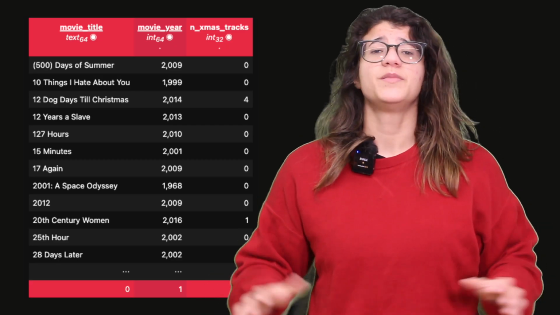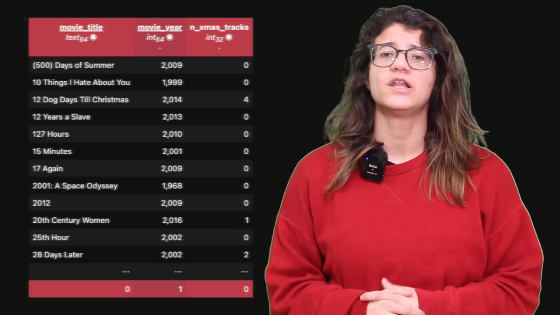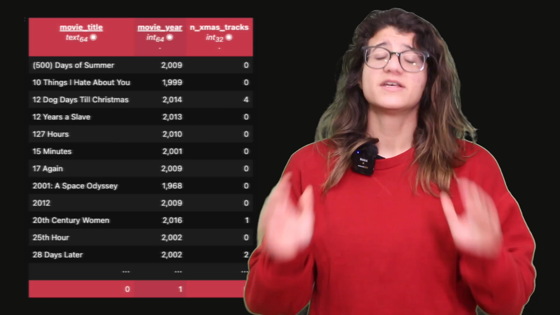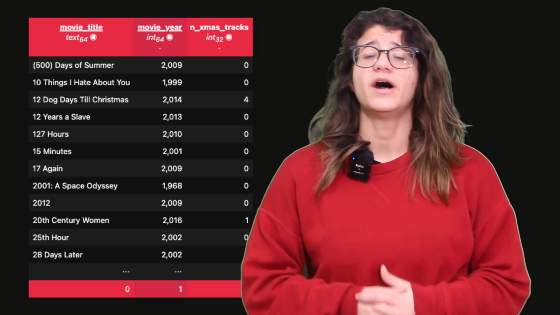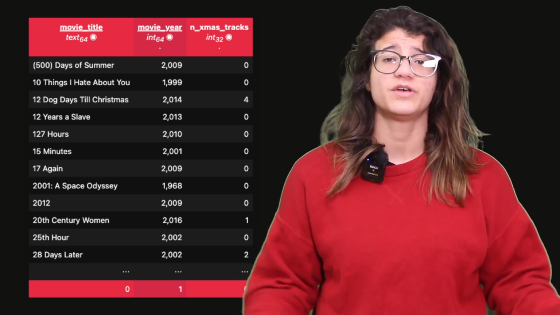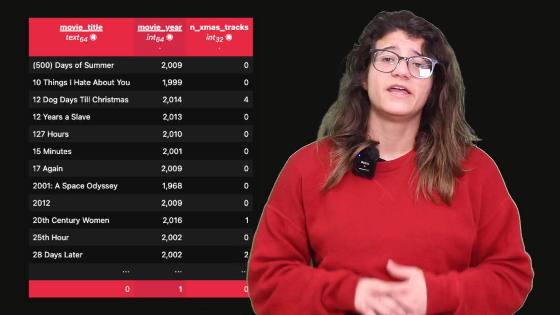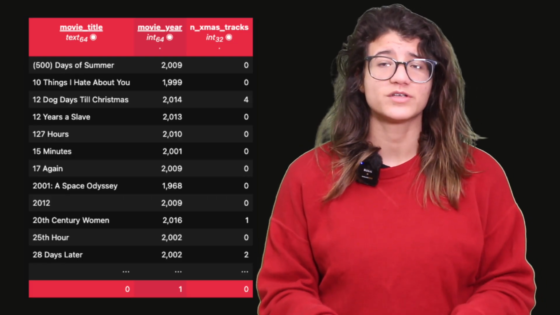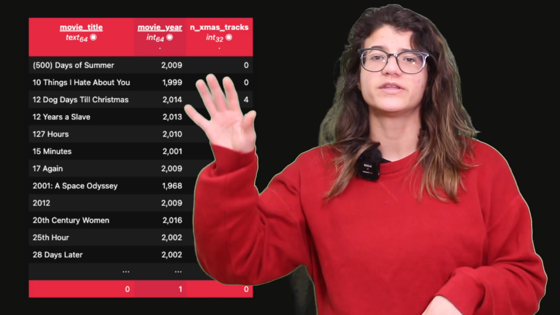Because raw counts can be kind of wild, we decided to create a log transformed version as well, taking the number of tracks on the log. The idea is that going from 0 to a Christmas song is a big jump, but from 12 to 13 it makes no difference. The log transform just tells the model, hey, calm down, I know you already found a Christmas song, but you don't need to ramp the score that high.